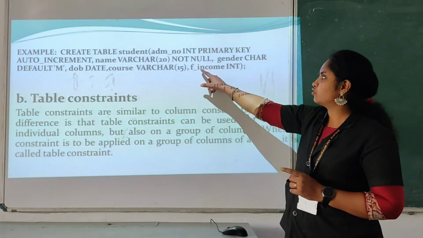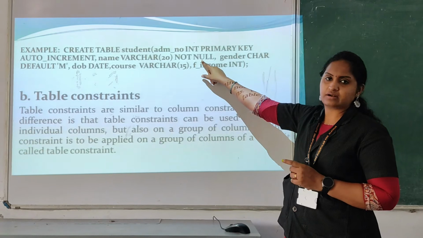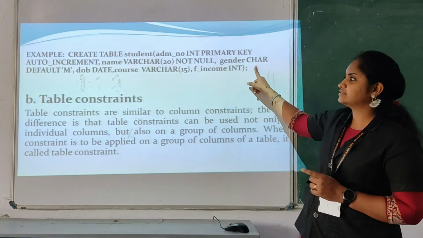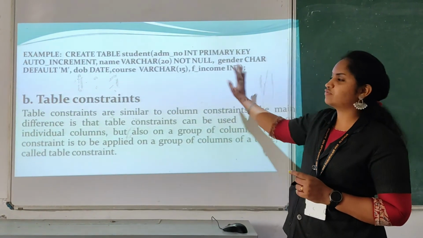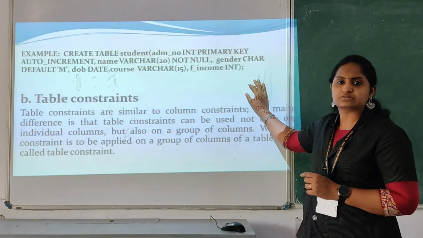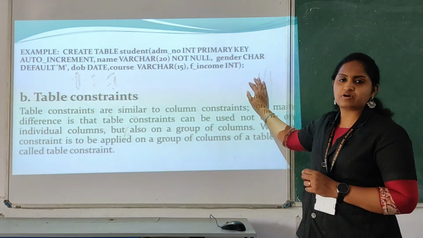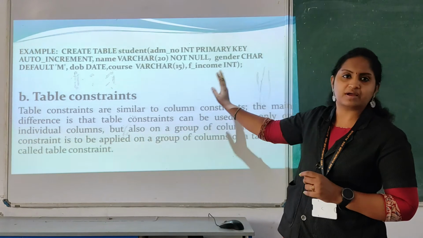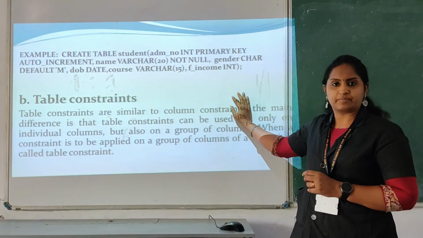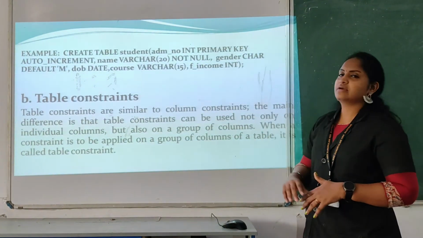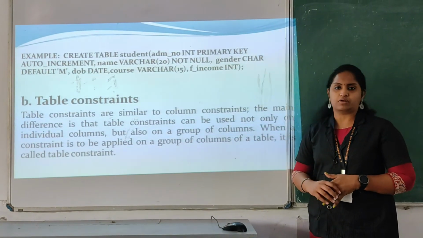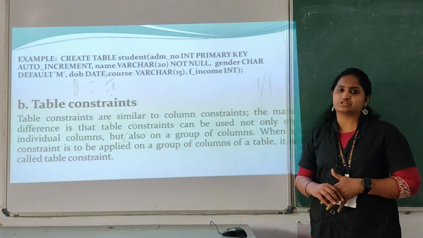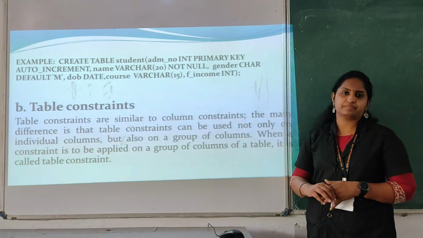And the name also should be not null. It should contain some values. And here is gender. The default value should be M. That is the constraint. If you have not entered any value, it automatically enters the value as M. Like this you can include constraints in each column. Some conditions you are giving in a program.